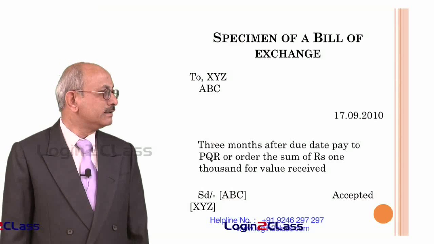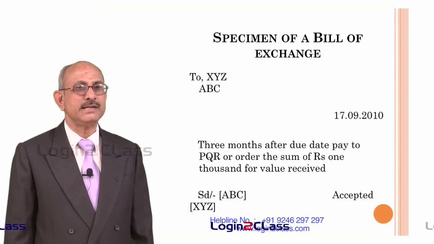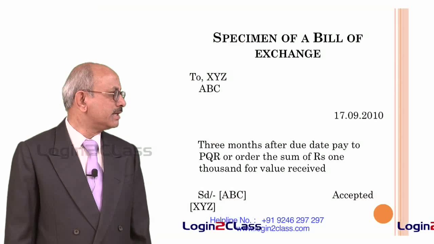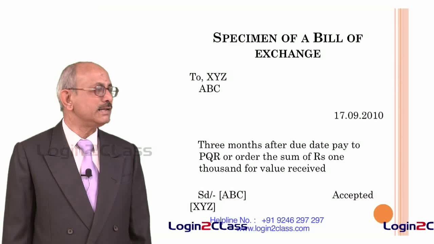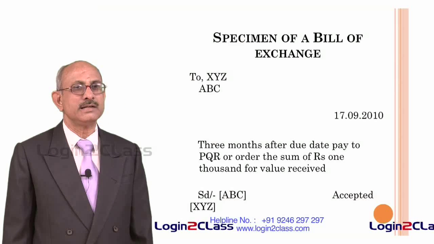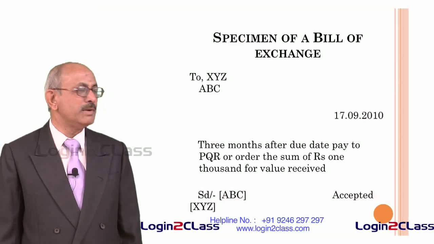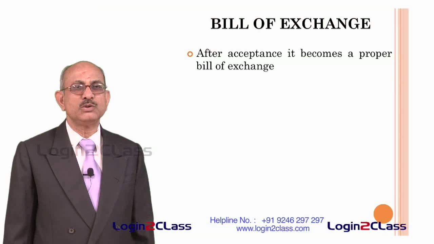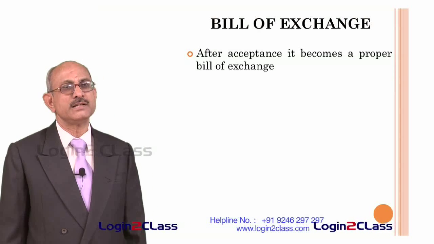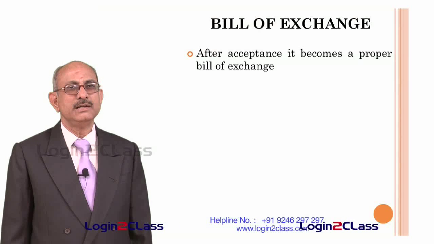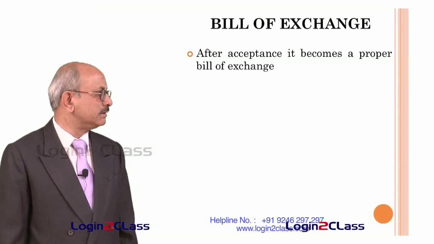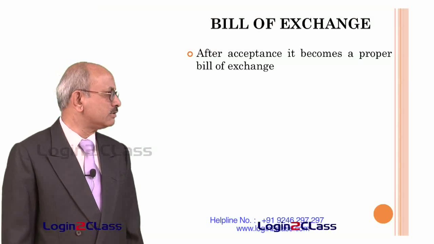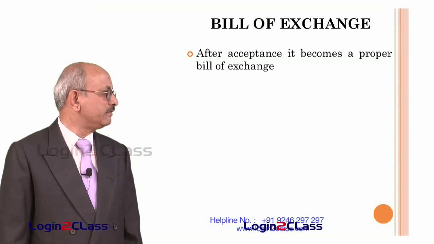It is accepted by XYZ, that means XYZ accepts the order given by the maker of the bill of exchange, that is ABC, that he will be abiding by that unconditional order to pay the money to PQR on the due date. So, only when it is accepted by the person on whom the bill is drawn, it becomes a proper bill of exchange. That means, without acceptance of the other party, it has no validity. Only one person drawing a bill does not make it a bill of exchange. The other party on whom the bill is drawn has to accept it. That is called acceptance of the bill of exchange.